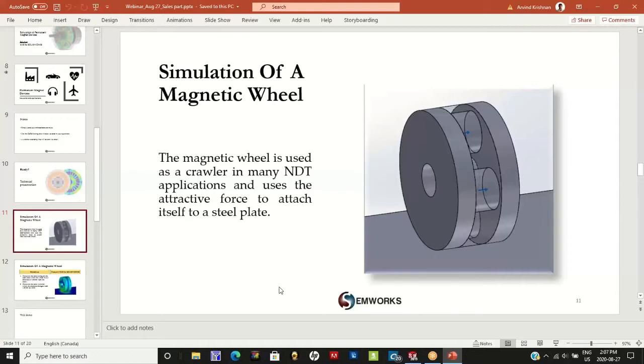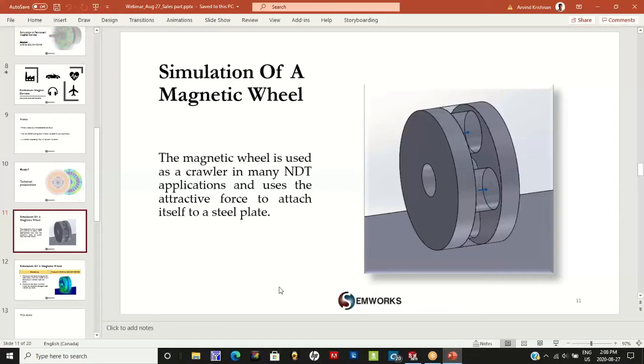And a magnetic crawler finds many applications, particularly in the field of non-destructive testing or NDT. The objective for today's simulation is really to focus on the magnetic wheel part of the system. Now the magnetic wheel serves multiple functions.